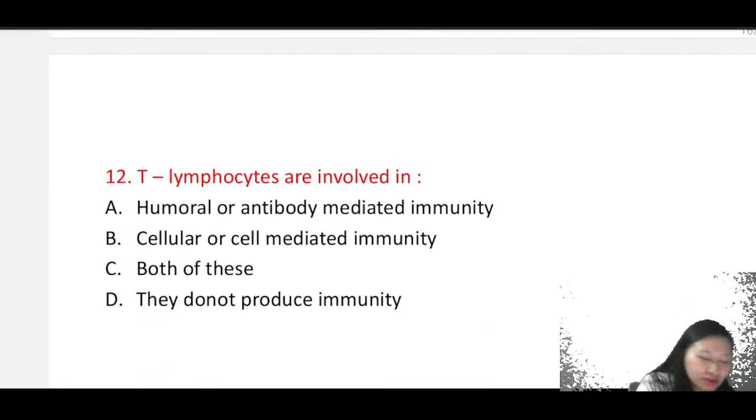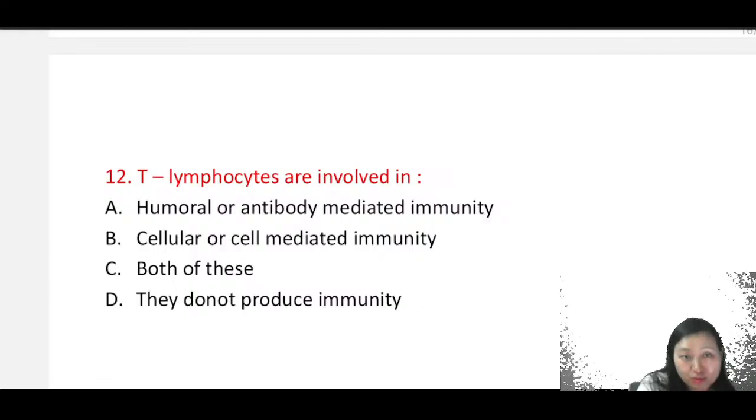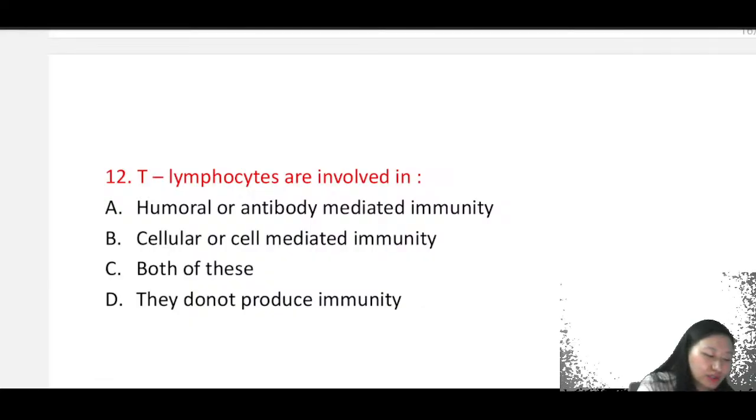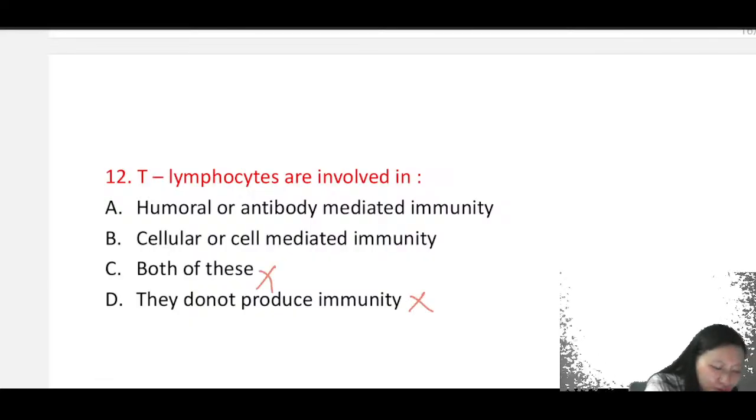Now, next question, we're seeing about lymphocytes. T lymphocytes are involved in humoral or antibody-mediated immunity, cellular or cell-mediated immunity, both of these, or they do not produce immunity? So which one is it? They do not produce immunity? Definitely not. It cannot be two of it, right? It is cellular or cell-mediated immunity. T cells, they are involved in cellular or cell-mediated immunity.